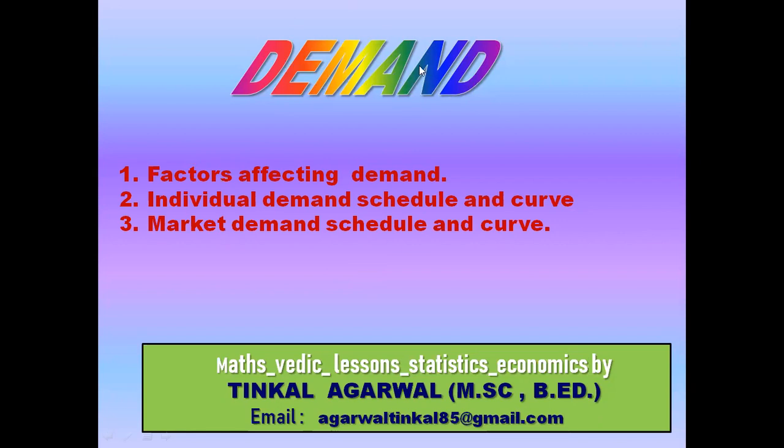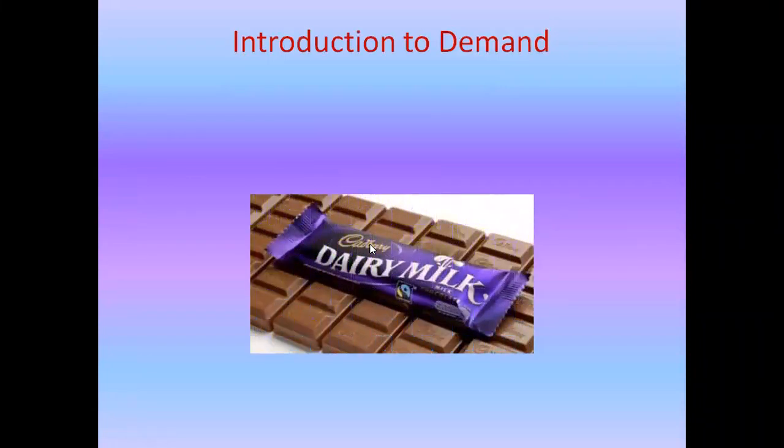We as consumers go to the market to buy and purchase things. So you all love to eat dairy milk. Even my favorite is dairy milk. So when we are going to buy dairy milk, we buy things at a particular price. We see the price and we are willing to buy. Yes, but we should be able to buy also. Because if we want to buy, we should be able to pay for it.